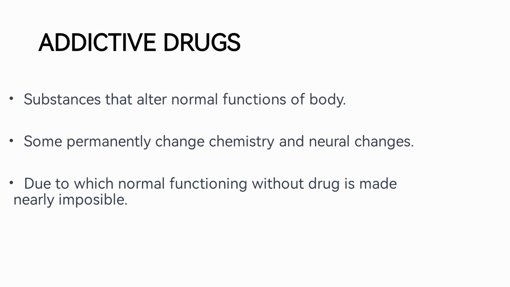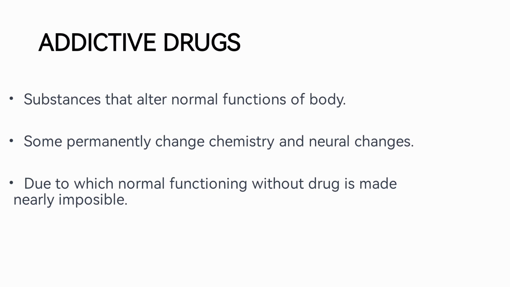So addictive drugs are those substances which alter the normal functions of the body. There are some drugs which permanently change the chemistry and neural structure of the brain if used continuously. Do you know what neural structure is? Neural changes mean changes to the structure of the neurons of the human body. As you know, the brain and the spinal cord, which are the main coordinators of our body, are made from neurons. When changes occur in the neurons, the normal functioning of that person's body will also change with the use of that drug.